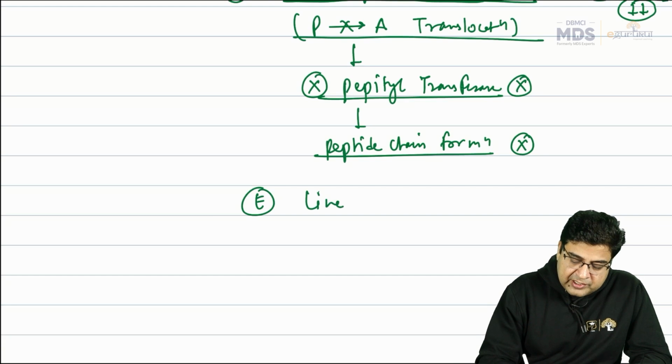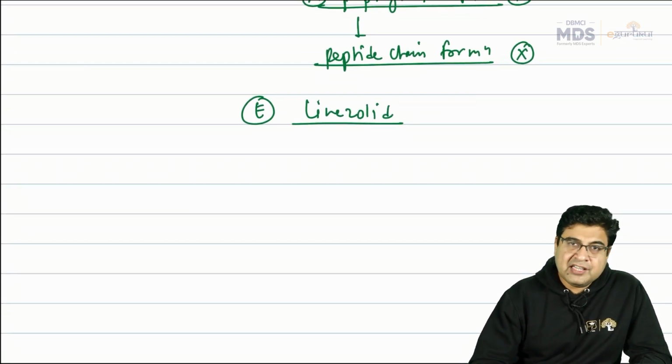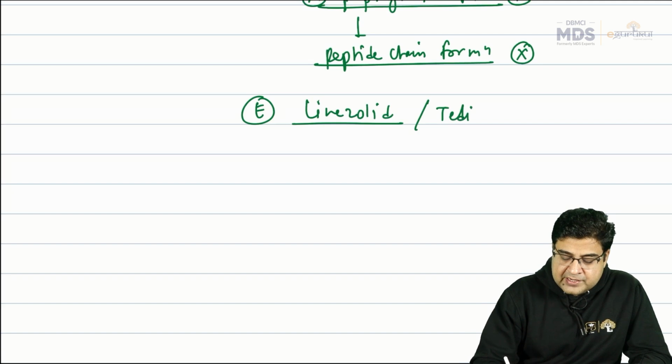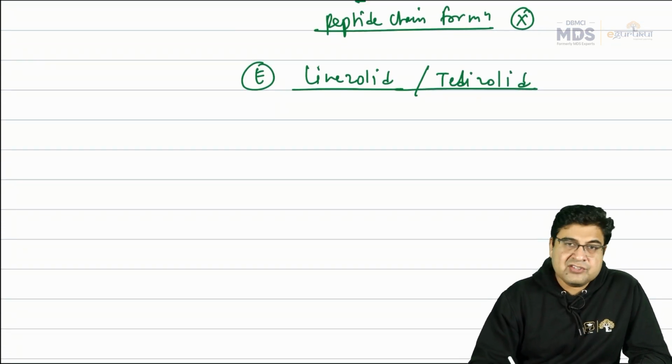Then we have a drug. The drug name is linezolid. Now linezolid is an antibiotic. This will also act on the 50S ribosome. We have one more drug belonging to this class, that is tedizolid. So linezolid and tedizolid are two antibiotics that act on the 50S ribosome.